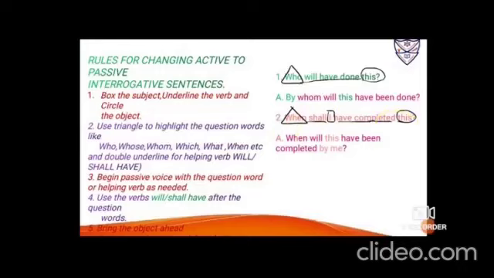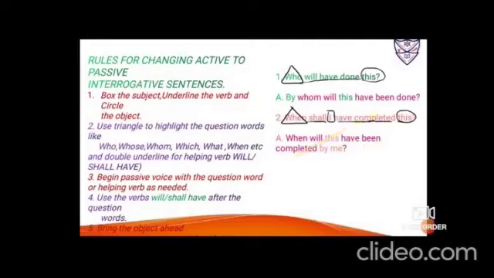Up with WH, its best friend is the helping verb, so you have to keep the helping verb. Because it was I, so shall was used. Now it is this, third person, so I'll be using will. So when will, WH and helping verb, you can see in purple highlight. Then you have to bring the object ahead, that is this. Now use have, the additional word be and been. With this, immediately the verb in its third form should come, that is V3.